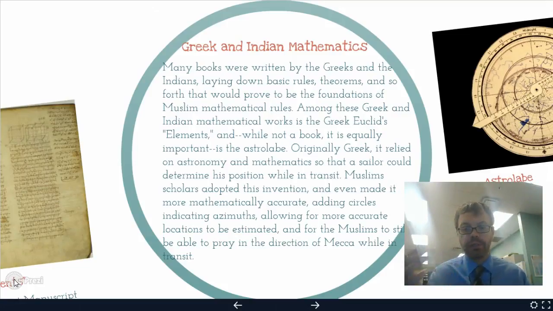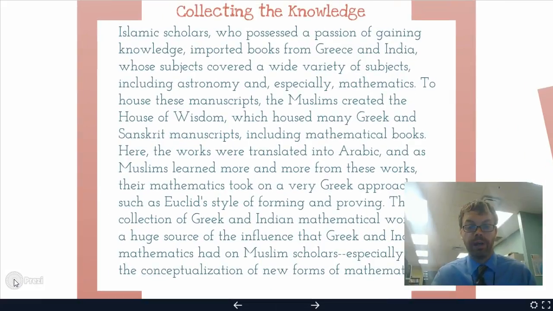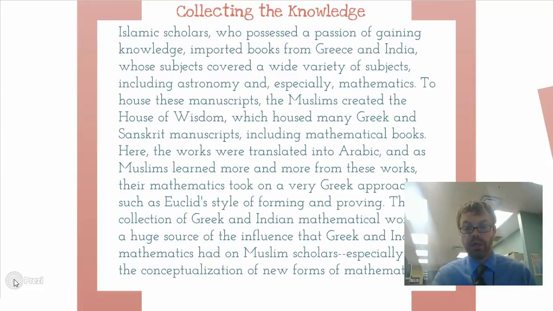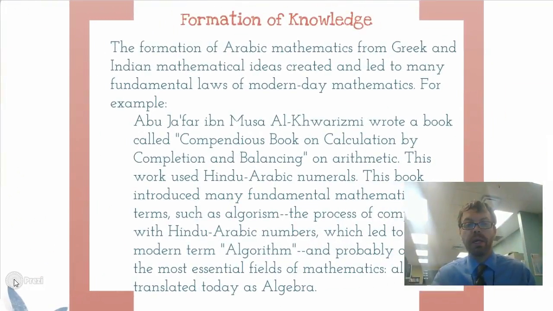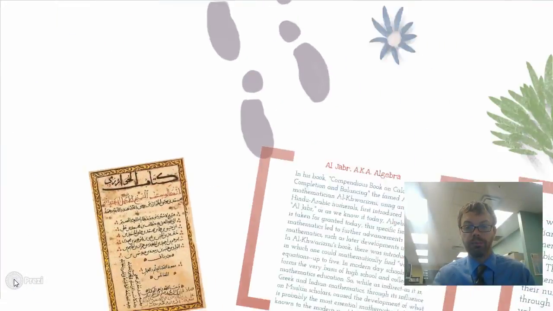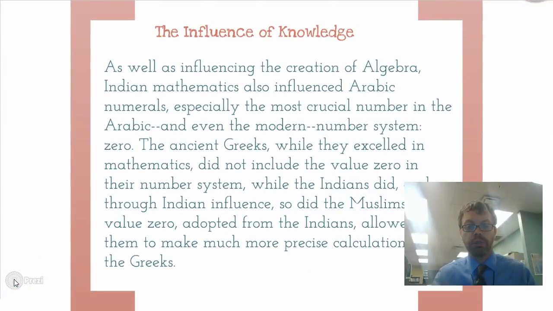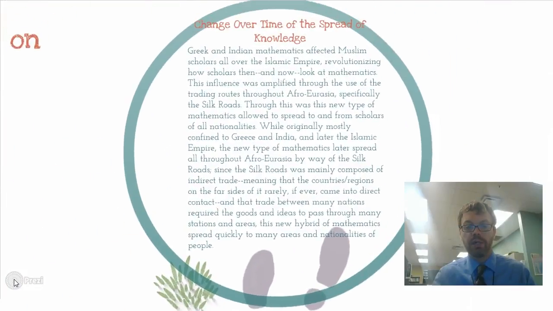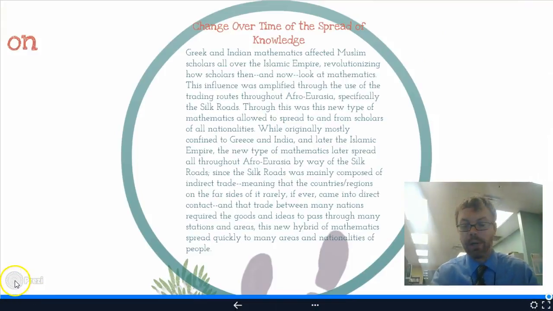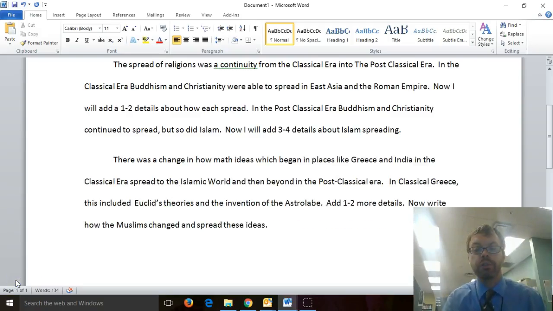I could say there was a change because originally many of the math ideas during the classical period were in Greece and Italy, and I could give some examples from Greece. And I could say the change was that it spread to the Muslim world on trade routes, where they advanced many of these Greek ideas and spread them to many other parts of the world and formed different concepts like algebra using the original Greek knowledge. So again, I could put that as a change. Now, how would I write that? Let's look at how I make this into a change paragraph.